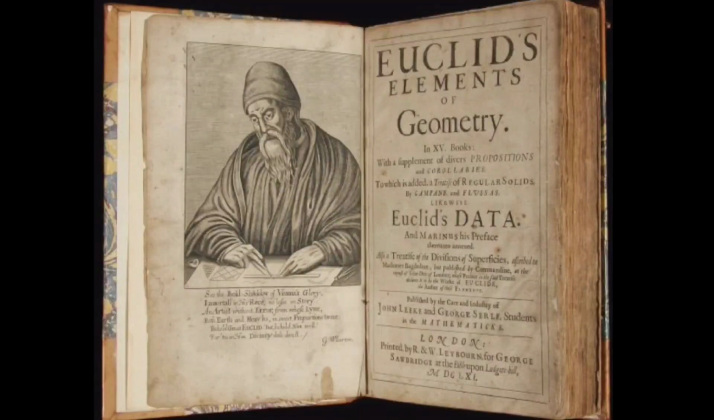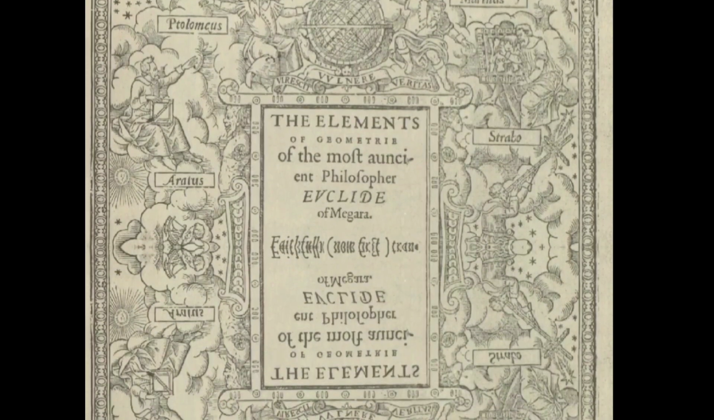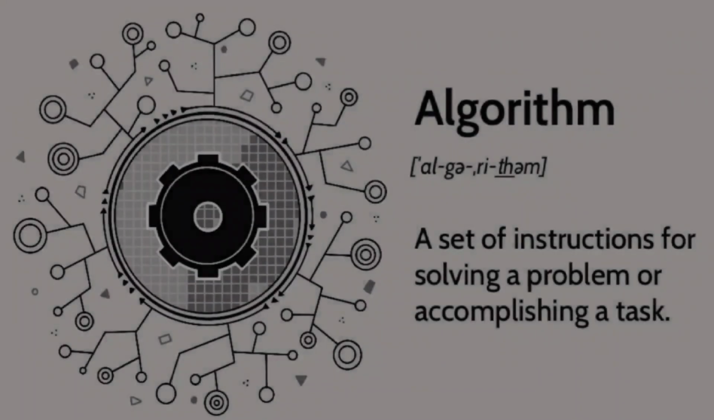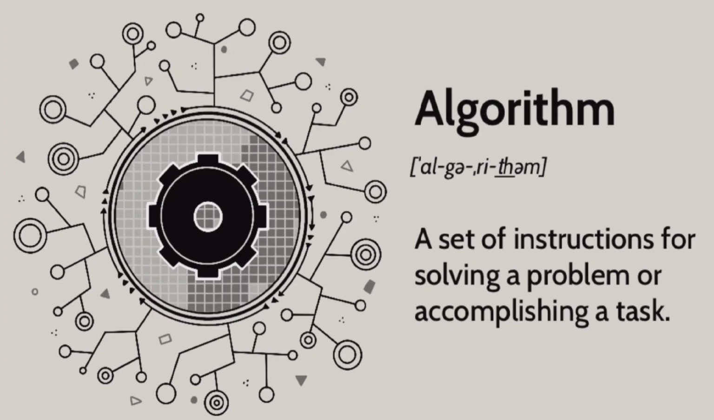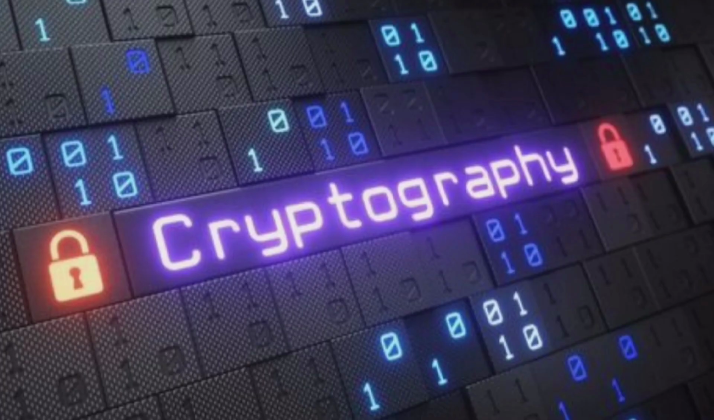Over 2000 years ago, the mathematician Euclid published a series of 13 books known as Elements. One important concept is the Euclidean algorithm, one of the first mathematical algorithms discovered. The Euclidean algorithm calculates the greatest common divisor of two numbers. It extends the field of cryptography.